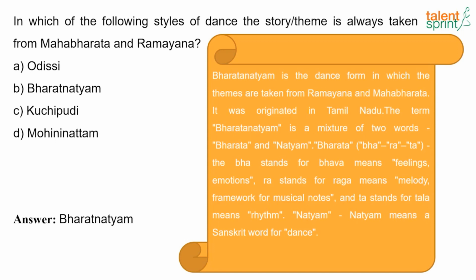And again, if you split Bharat, it's Bharata. Bha stands for Bhava, meaning feelings or emotions, whereas Ra stands for Raga, meaning melody, that is the framework for musical notes. And Ta stands for Tala, which means rhythm, right? Whereas Natyam is a Sanskrit word meaning dance. So Bharatnatyam is a combination of Bharat and Natyam.